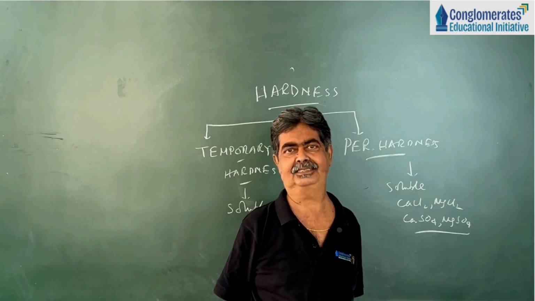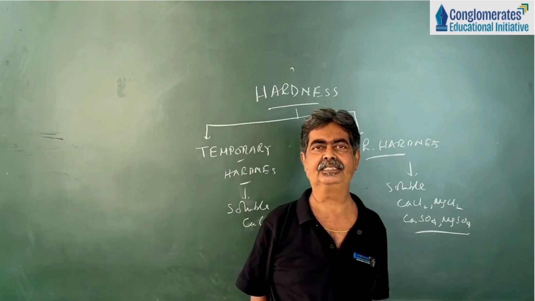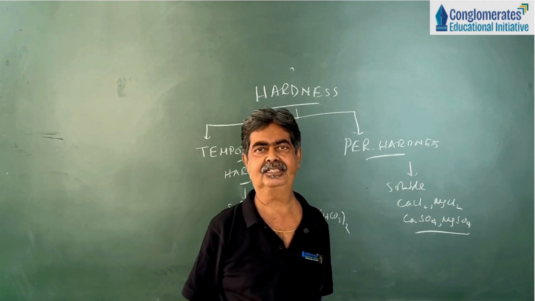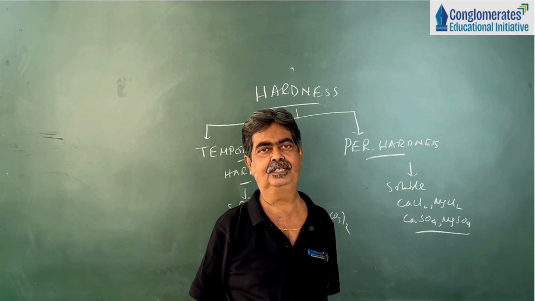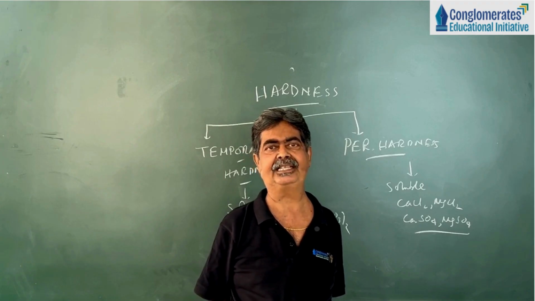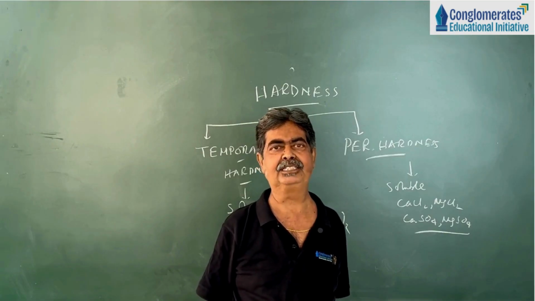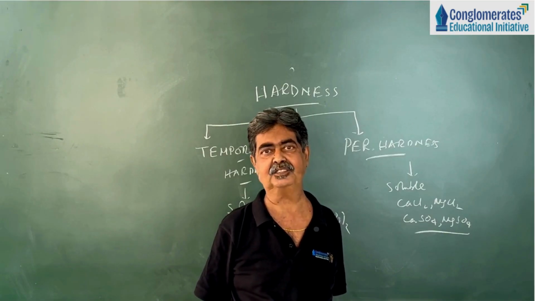Now next part will be removal of hardness. How will you remove hardness? First I will discuss removal of temporary hardness and then permanent hardness. So temporary hardness, let me start. There are two methods to remove temporary hardness. One is by boiling, another is Clark's process.